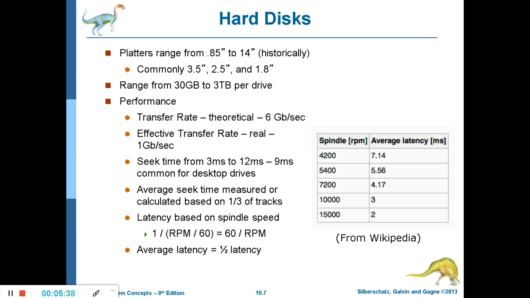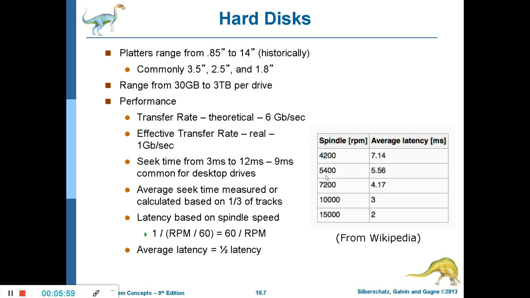You can see here, the faster the spindle rotates, RPM, which stands for rotations per minute. At 4200 rotations per minute, the average latency in milliseconds is 7.14.